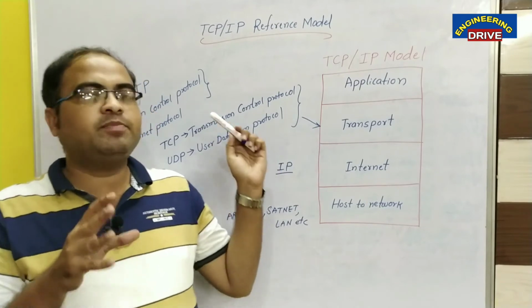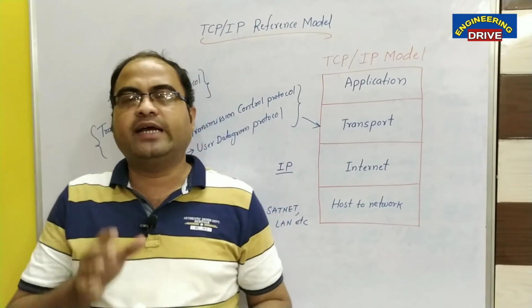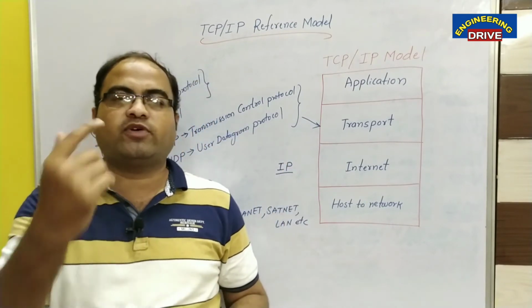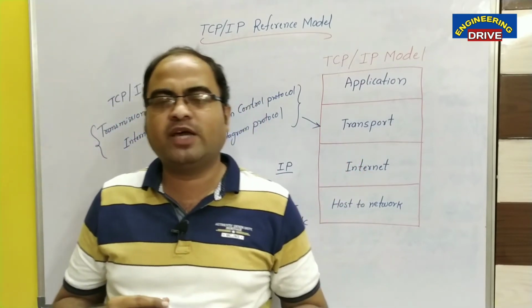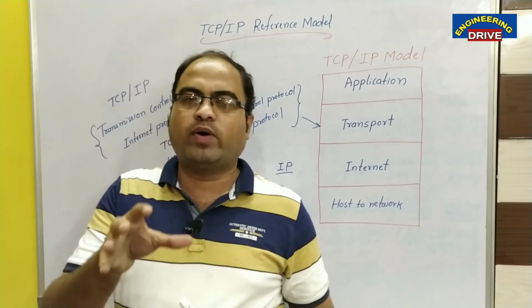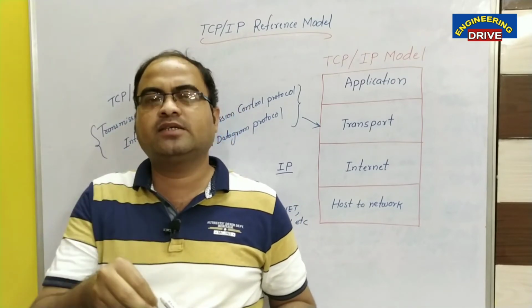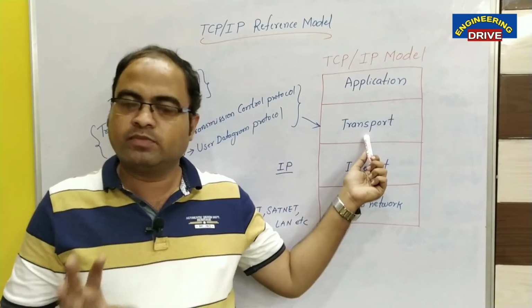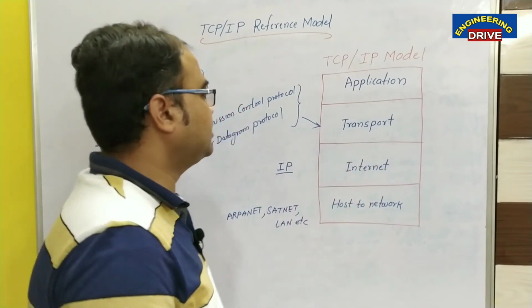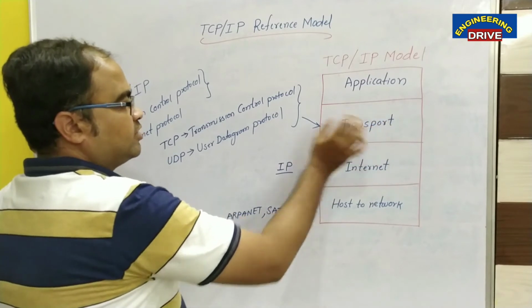That's why the TCP protocol is preferred to perform transmission of data in the transport layer. But in some cases where we want to achieve the required things at less cost, UDP will be preferred in the transport layer. So these are the two protocols that come under the transport layer.